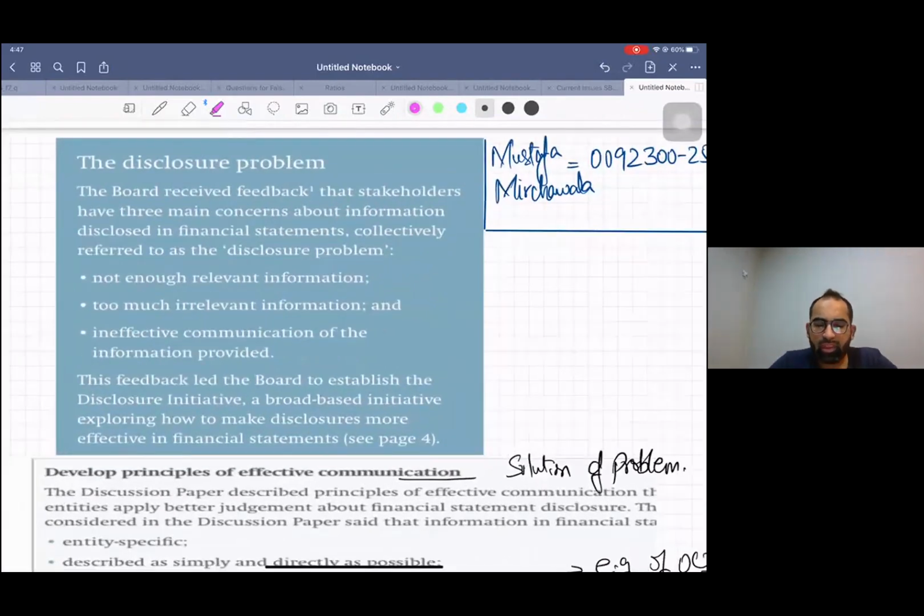Now let's do the first current issue, that is the disclosure problem. A few UK teachers have also been recommending this for the last 3 attempts, but to be very frank, it has not come. But still we'll do it and get an idea. But as in the last slides I taught you, go for summaries. Don't go into anything in depth. This is not the requirement of your examiner, because of the headroom issue. Now, what is the disclosure problem?